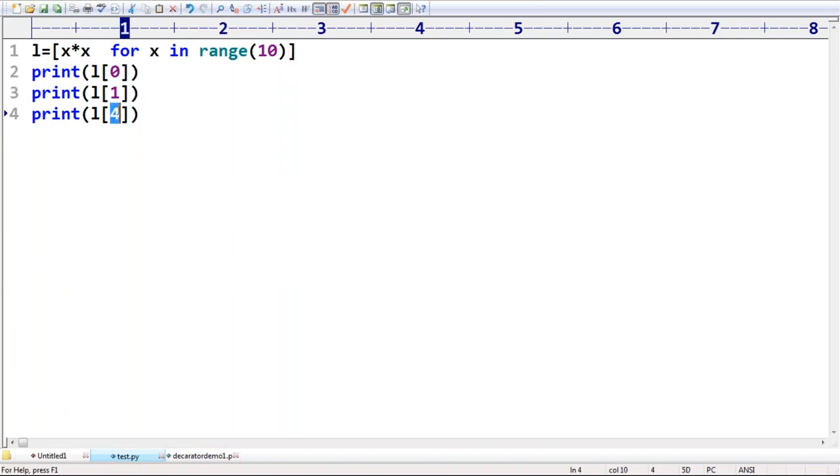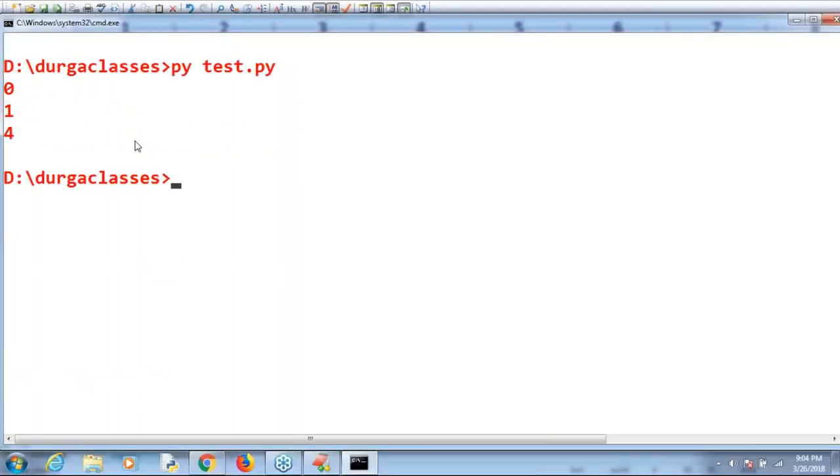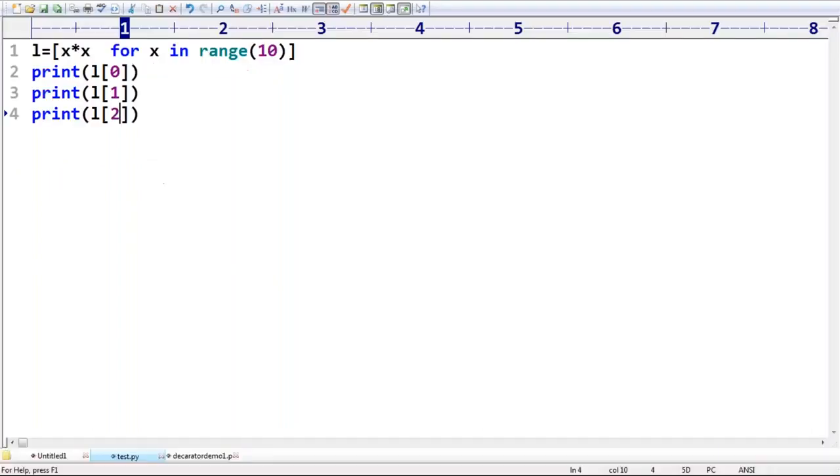So no, it is the 4 I took, sir. 0, 1, 2. What is the output by default you are going to get? 0, 1, 4. Clear, right? Up to this, any explanation is required? Sir, it is the list comprehension.